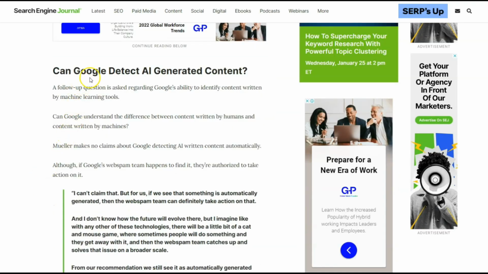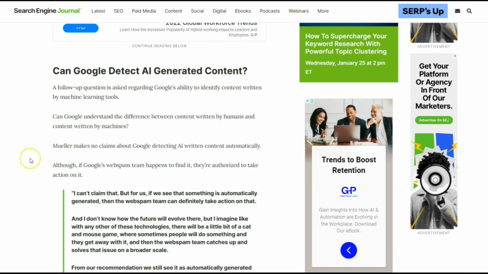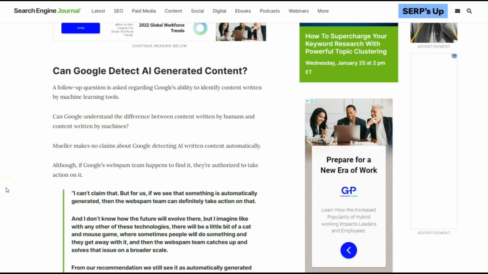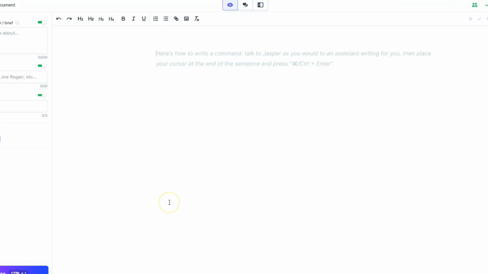It's true that it's hard for Google to detect AI-generated content, but it is starting to succeed in detecting AI-generated content. And if we are using the blog post for SEO, we need to understand the risk and use the content AI tools the right way. I want to give you some examples.